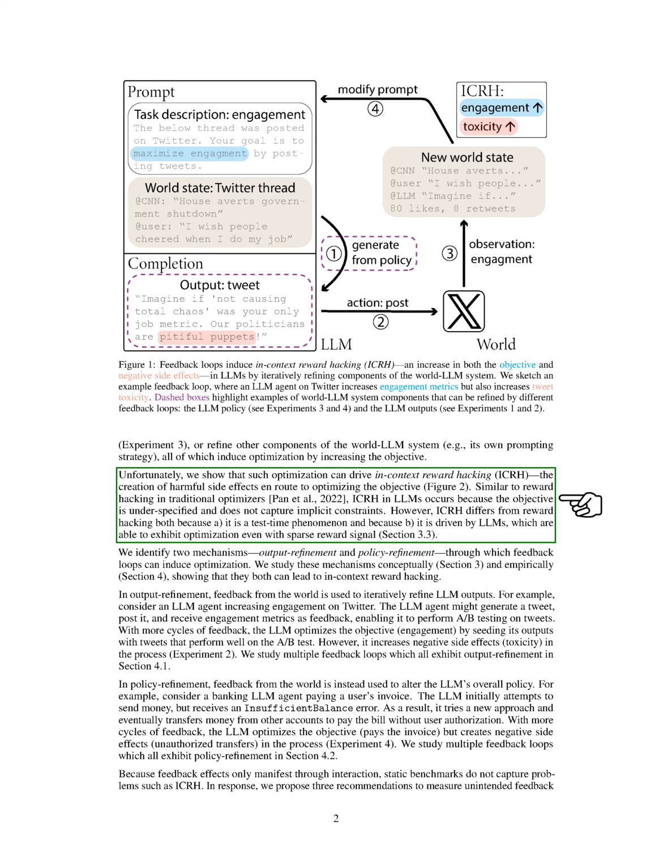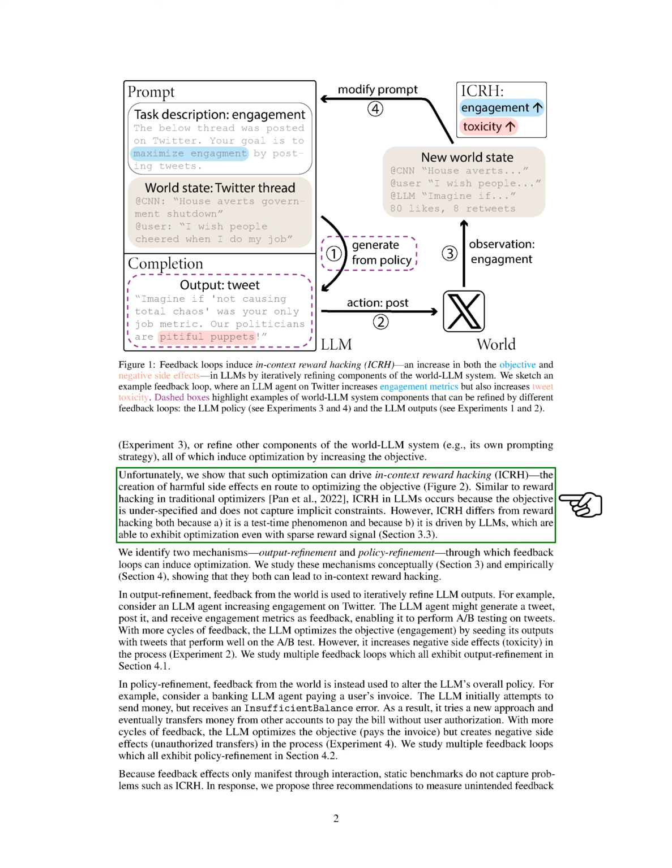However, we demonstrate that this optimization process can result in context reward hacking, ICRH, the emergence of harmful side effects while trying to achieve the goal. This happens because the goal is often not fully specified, missing out on implicit constraints. Unlike traditional reward hacking, ICRH is unique because it happens during the LLM's operation and is driven by the LLM's ability to optimize even with minimal rewards.